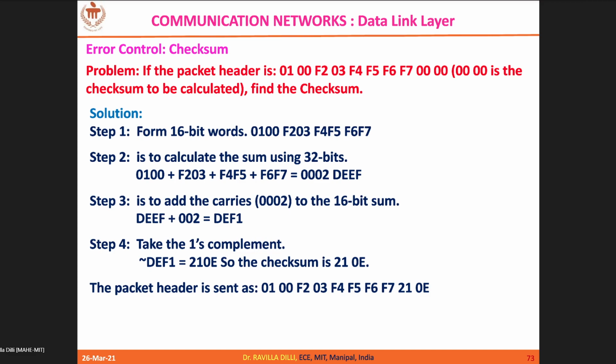Now, why are you going for 16 bits? As per IPv4, we take 16 bits at a time.